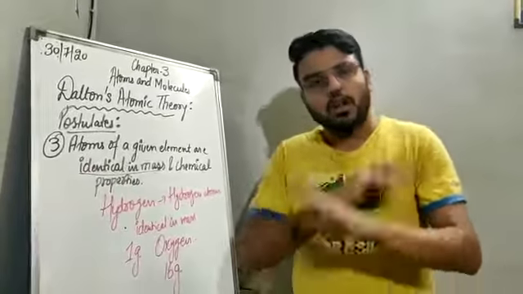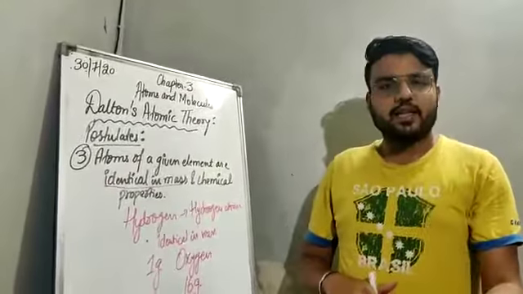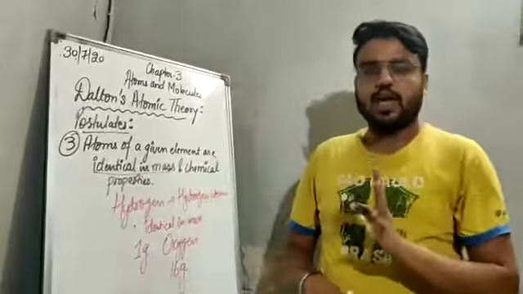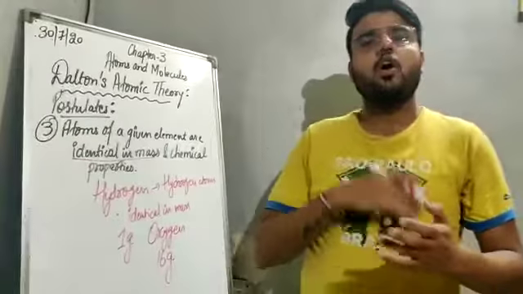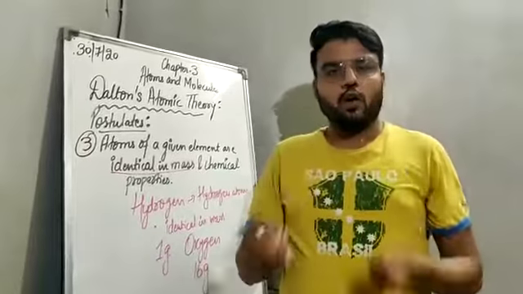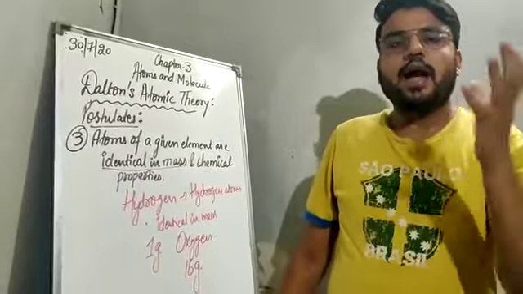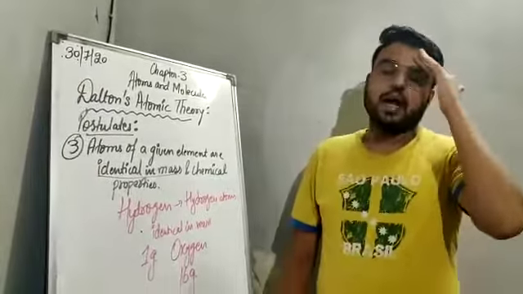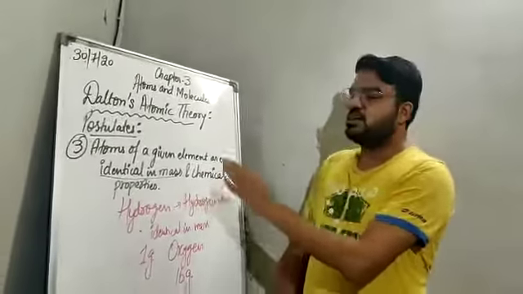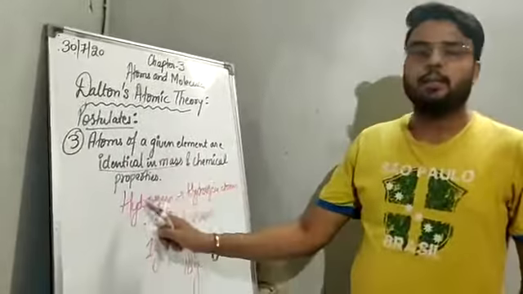You can take any other element like carbon, nitrogen, fluorine, neon, boron, iodine. Their atoms are identical in mass and have a fixed mass. So this was Dalton's third postulate, that atoms of a given element are identical in mass and chemical properties.